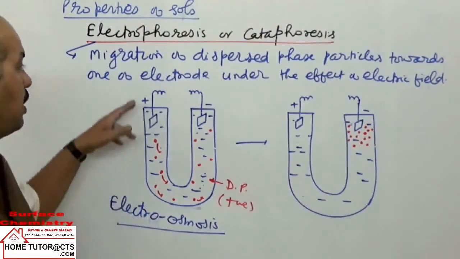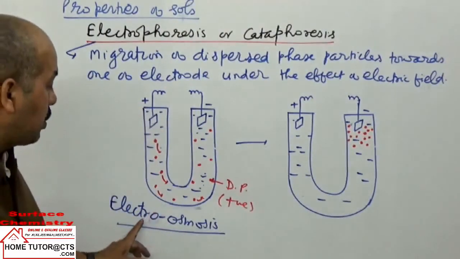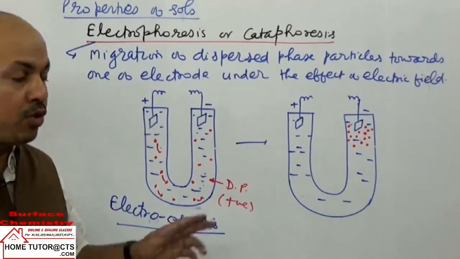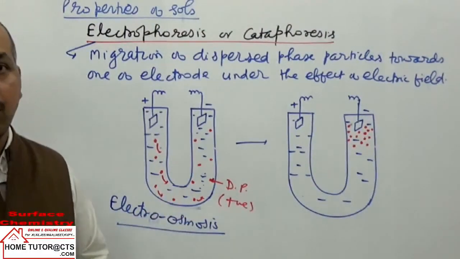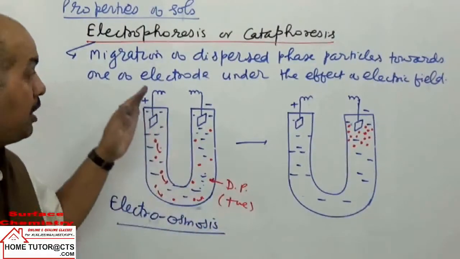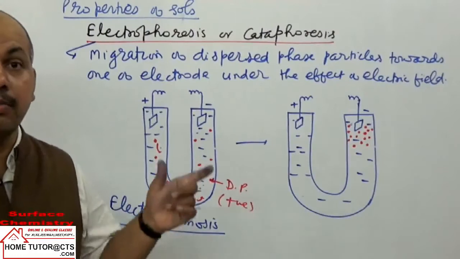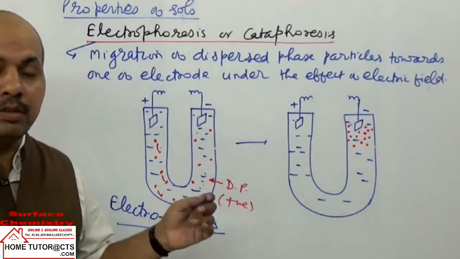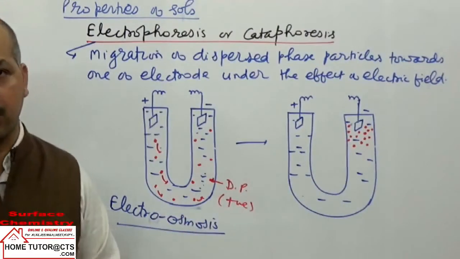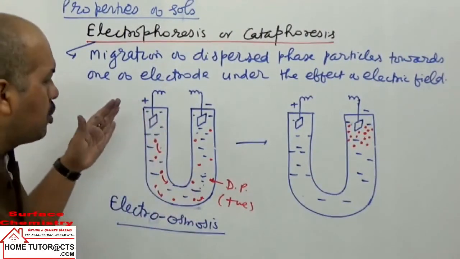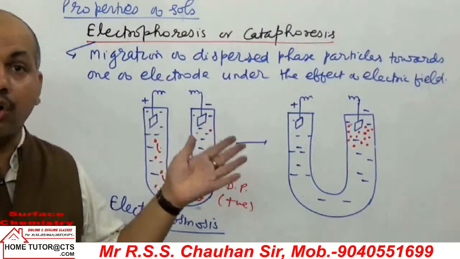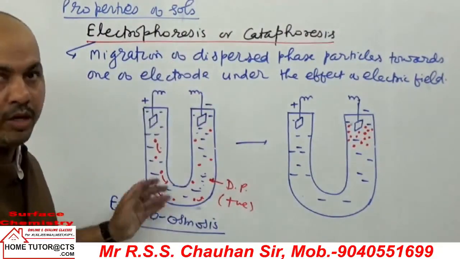So what happens in electroosmosis? We prevent the flow of the dispersed phase particles by putting a separating membrane, which will not allow the passage of the dispersed phase particles. Then, on application of an electric field, there is migration of only the dispersion medium particles, and we call this phenomenon electroosmosis. Now, what are the charges on the dispersed phase particles? How can the charge originate? Let us see that point now.